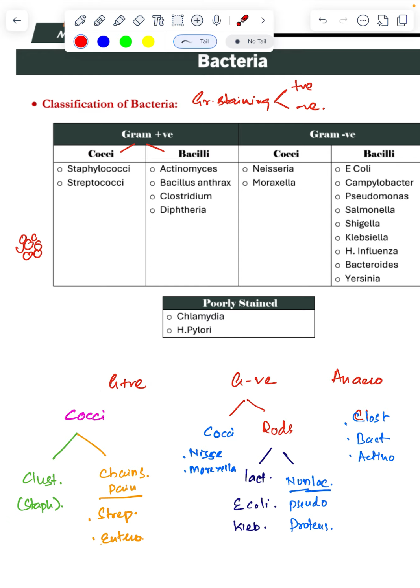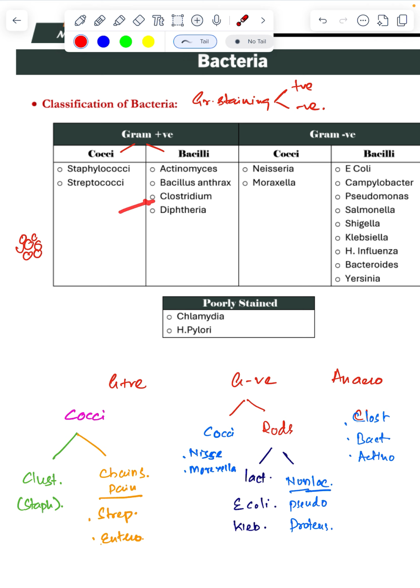Gram staining is negative for these. Coming to anaerobes, which do not require oxygen, we are not going to remember everything. Clostridium, Bacteroides, Actinomyces. These are anaerobes. Actinomyces is a bacillus, Clostridium is a bacillus, but they are positive.